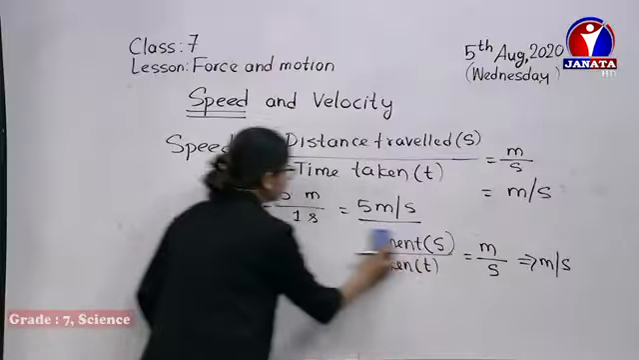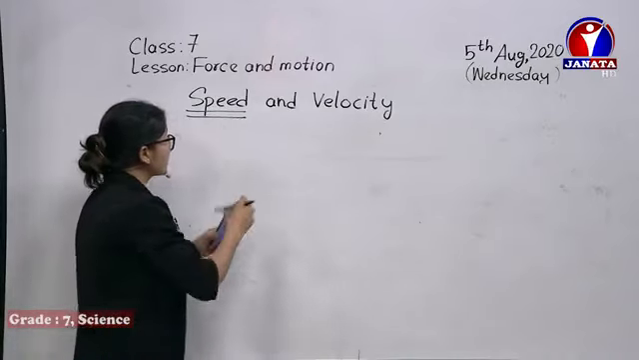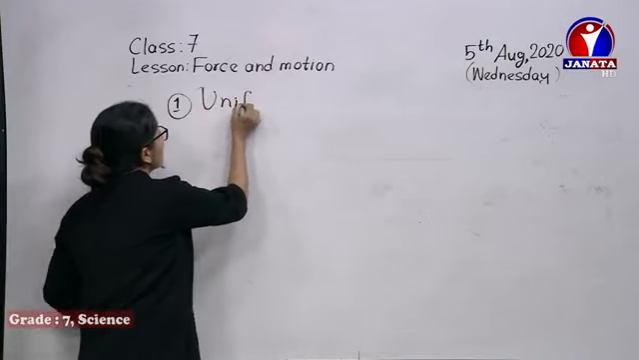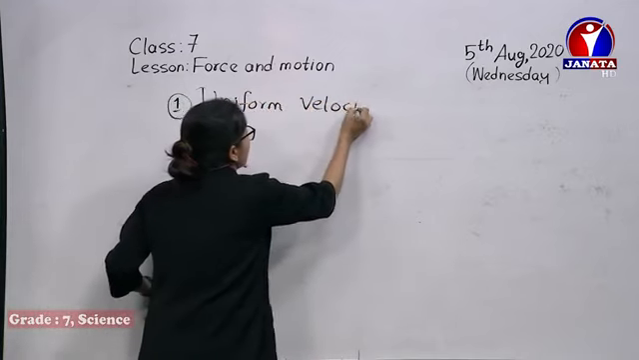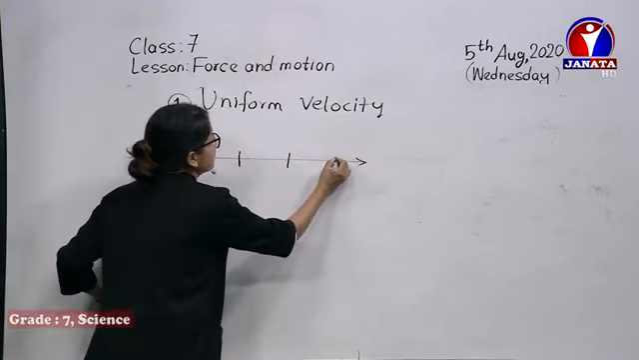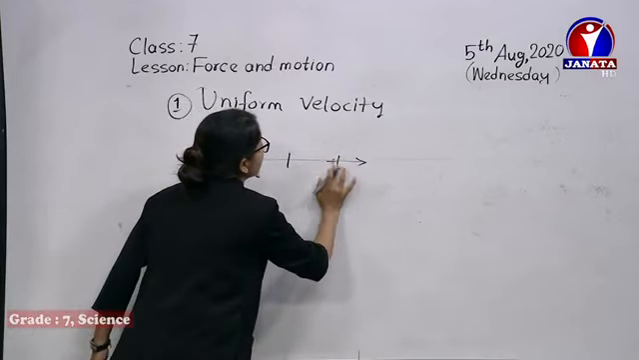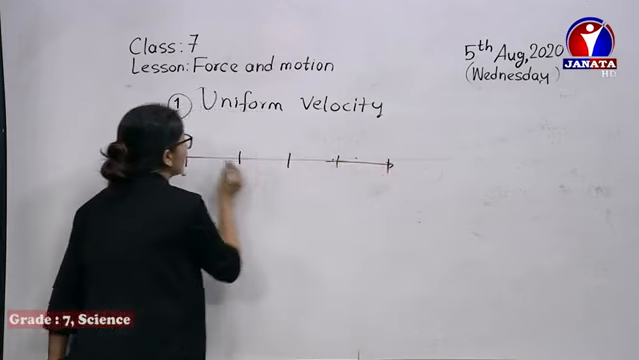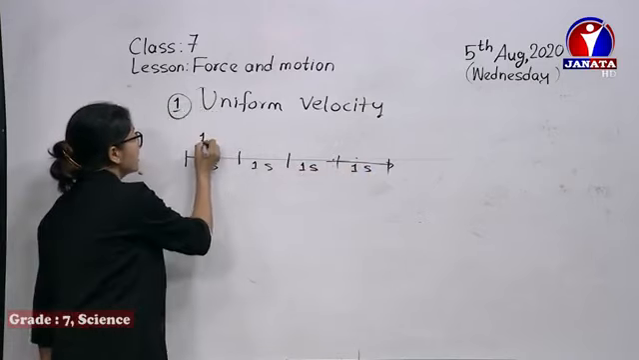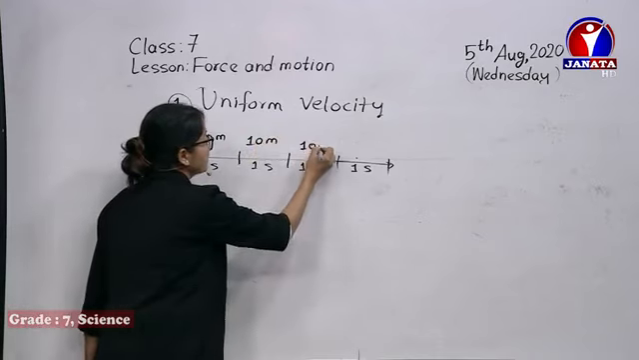Let me just show you the same example here. Types of velocity. First of all, we're learning about uniform velocity. Uniform velocity means here's a straight line, a vehicle is traveling and it's covering 10 meter in first 1 second, in the next 1 second also 10 meter, and similarly in every next second.